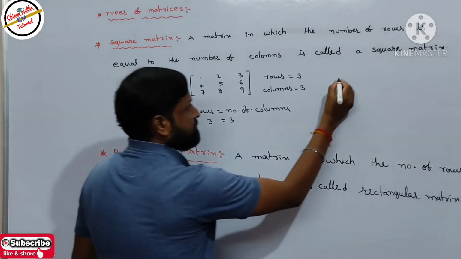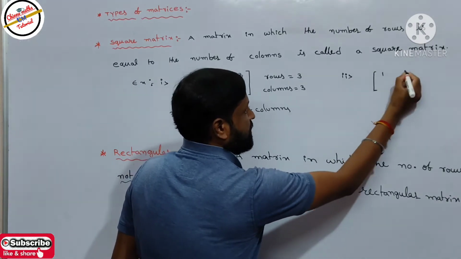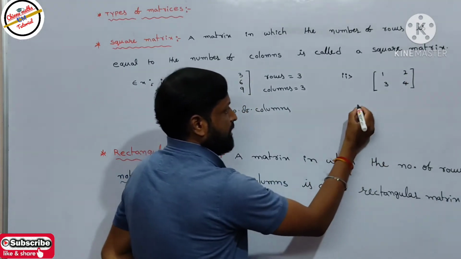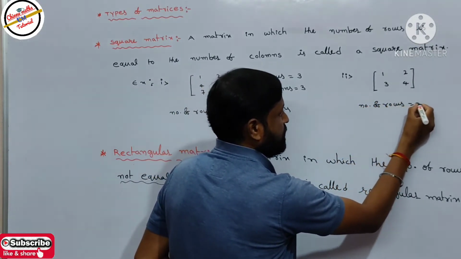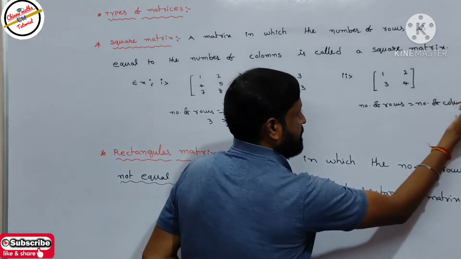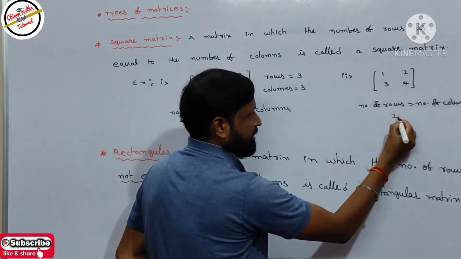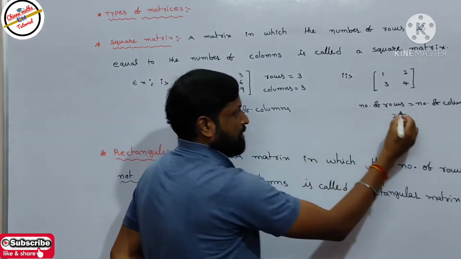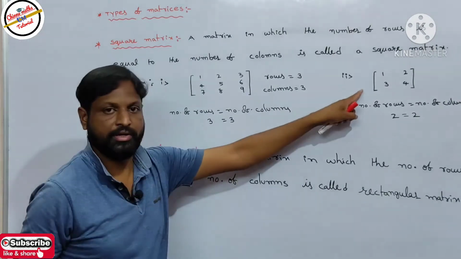Take one more example. The second example is 1 2 3 4. Calculate whether the number of rows equals the number of columns. See here, how many rows are there? First row and second row, 2 rows. How many columns are there? First column and second column, 2 columns. So the condition is satisfied. So it is also a square matrix.